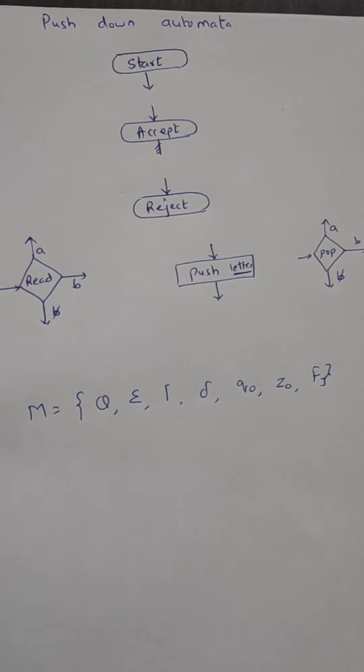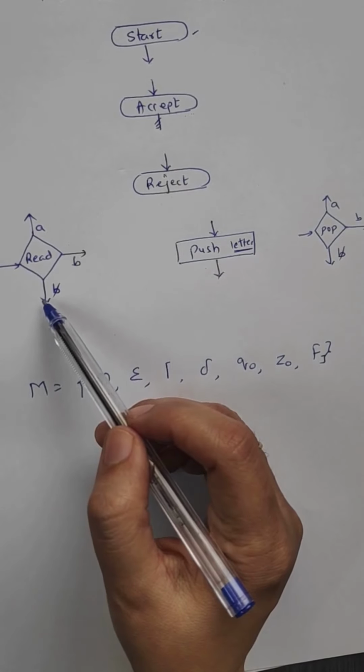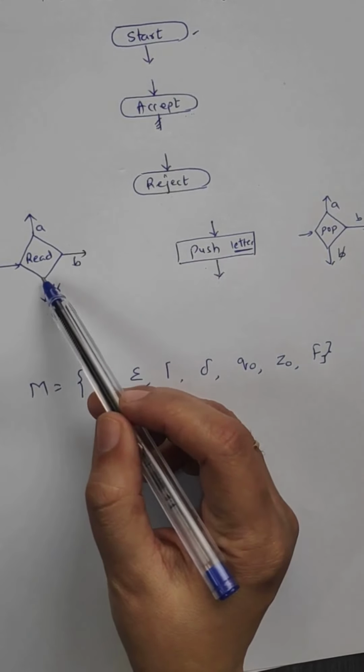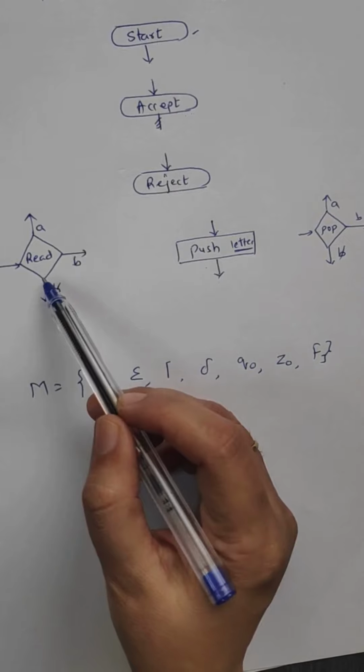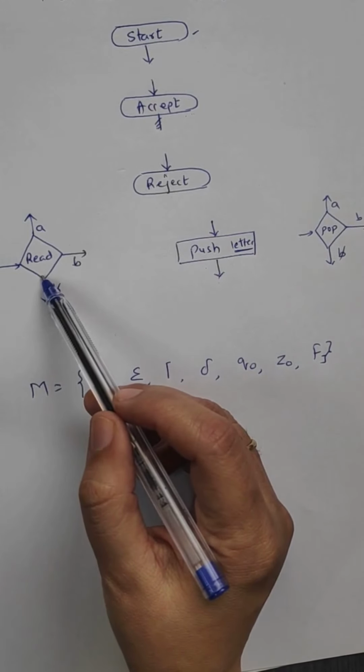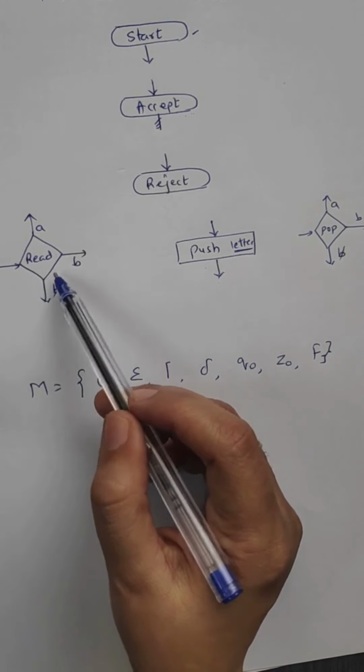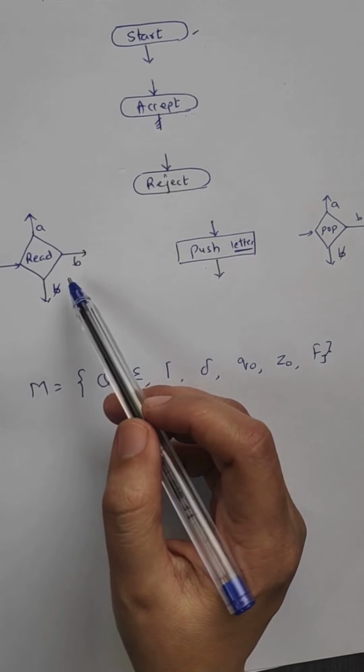Then if you want to push anything onto the stack, we are going to use the notation push, and whatever symbol you want to push, you can specify. You can see there is an incoming transition to the push state, and an outgoing transition also from the push state. Now when you want to read any input symbol, we will be using the read state. This is a decision making state, because when we are reading, we can read any of the input symbols.